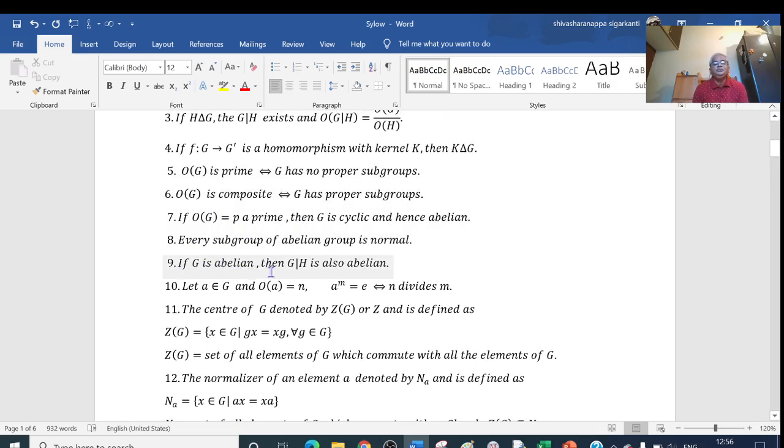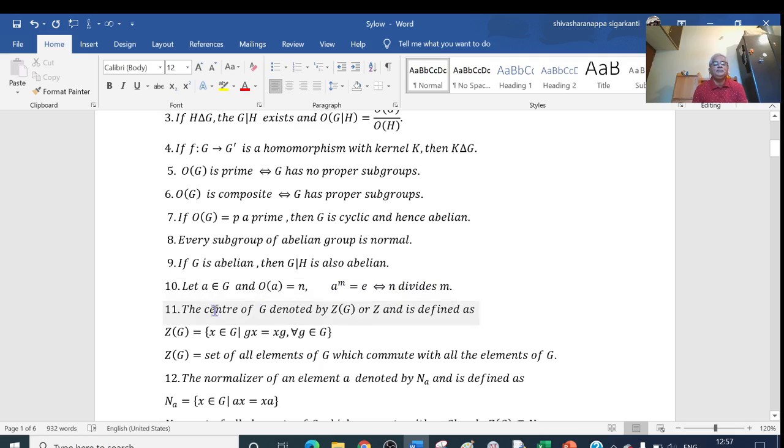If G is abelian, then this group G by H is also abelian. If A belongs to G, where G is a group and A is any element of G, and the order of A is equal to n: if A power of m equals E, then n divides m, that is, the order of A divides m. Conversely, suppose n divides m, then we can write A power of m is equal to E. So A raised to m equals E if and only if n divides m.